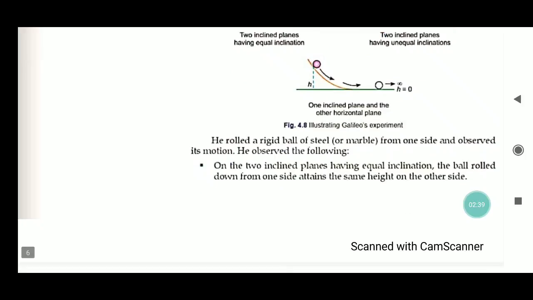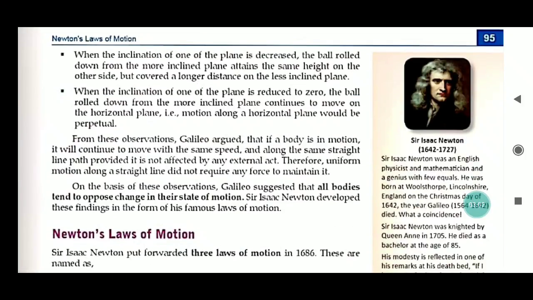But here, in case of point number 3, when he rolled the ball on a horizontal plane, the ball goes to infinity if it is a frictionless plane. So he concluded that when the inclination of one plane is reduced to 0, the ball rolled down from the more inclined plane continues to move on the horizontal plane. That is, motion along a horizontal plane would be perpetual.